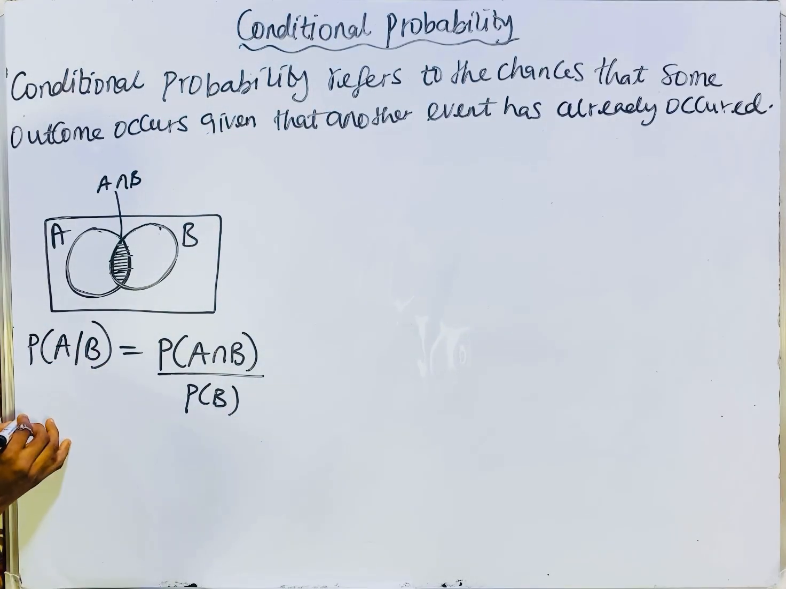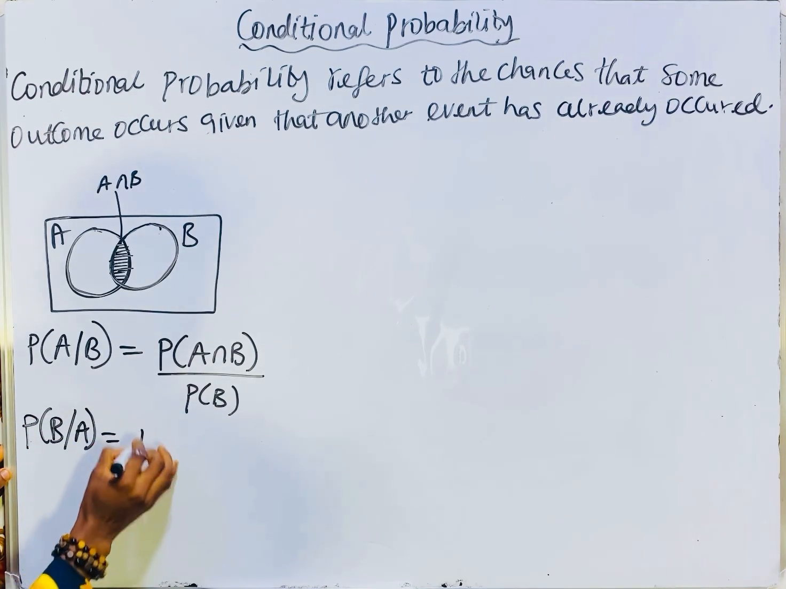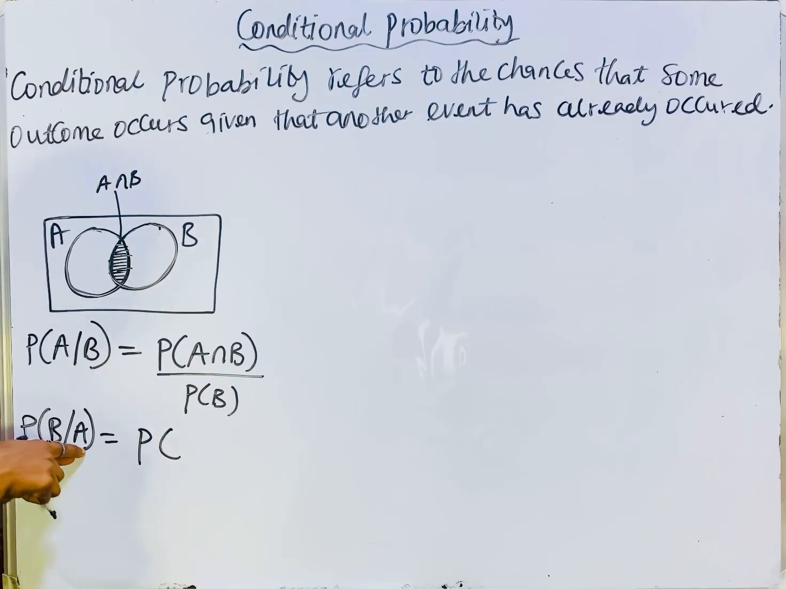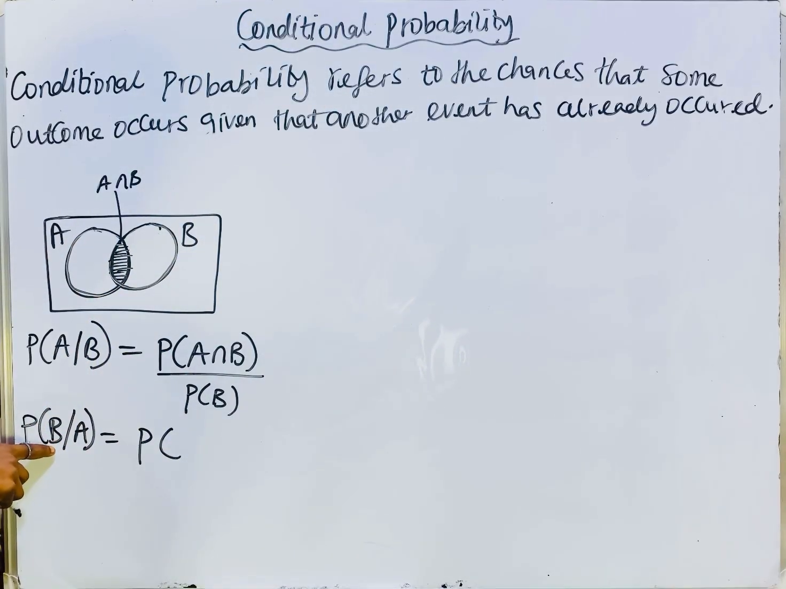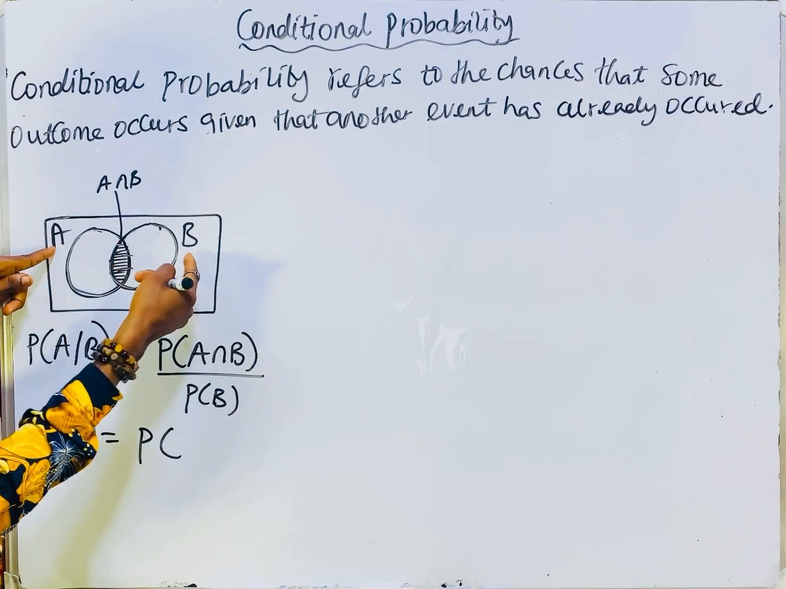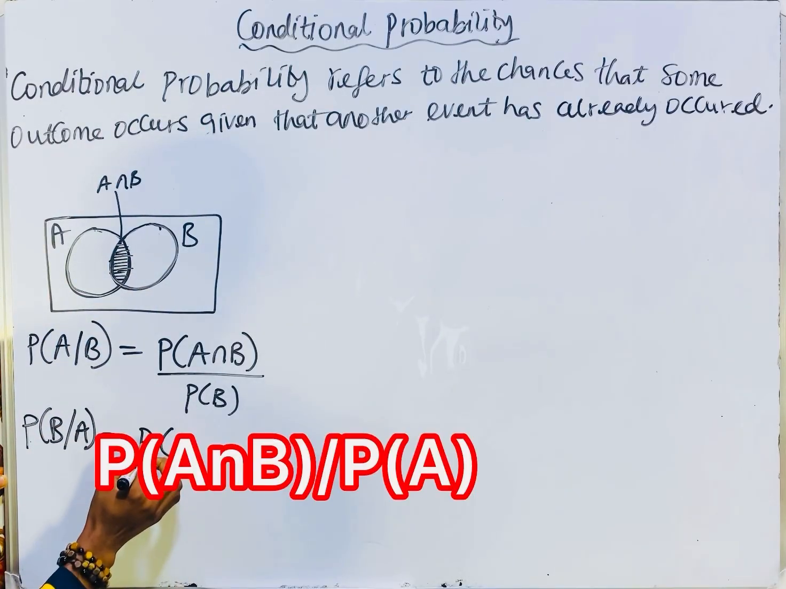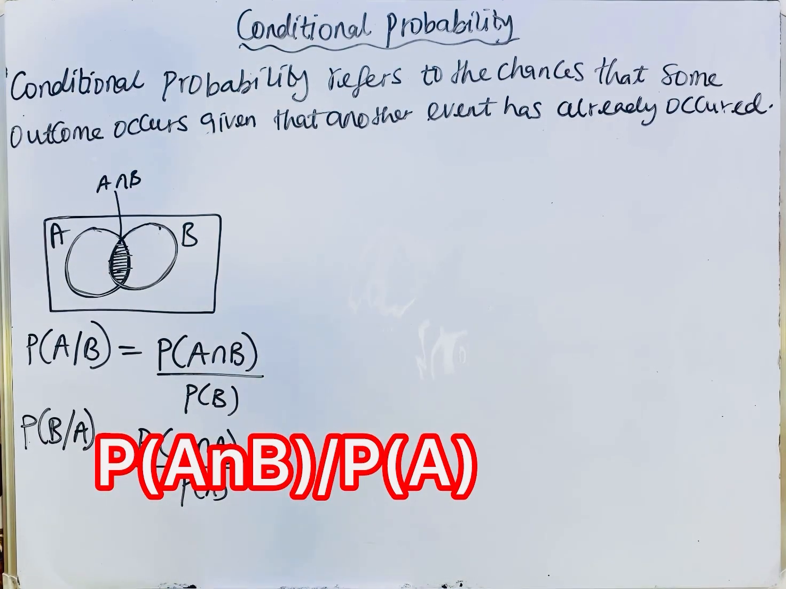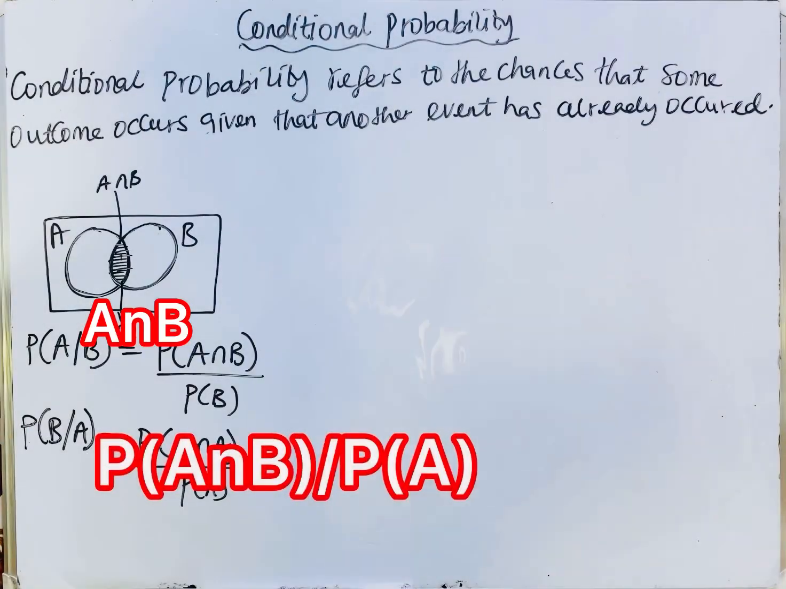Similarly, the probability of B occurring, given that event A has already occurred, is telling you how much of B is in A. This is A, so how much of B is in this A? It is this intersection. So we have the probability of A intersect B, all over the probability of A. How much of B is in A is their intersection. I hope you get the full details about conditional probability.